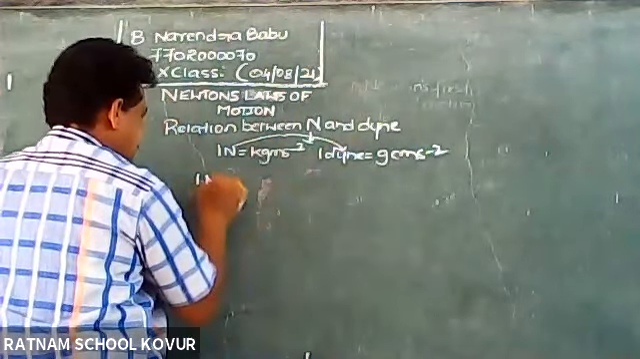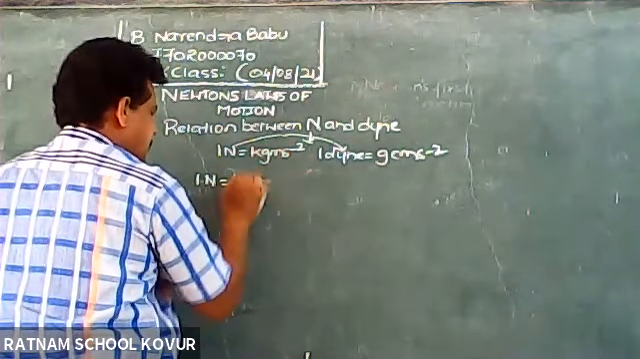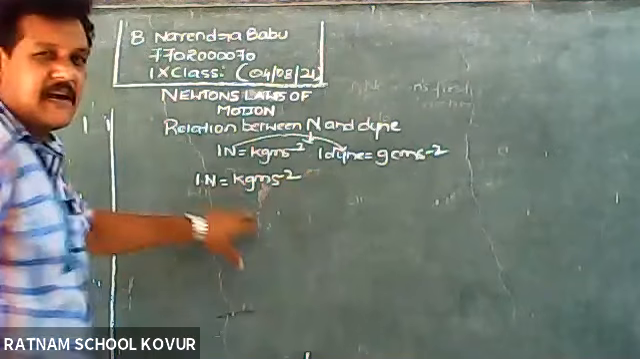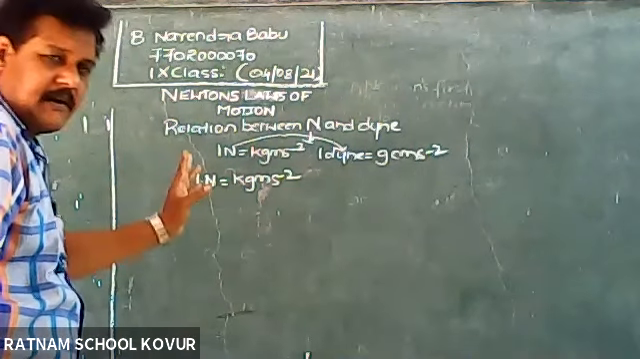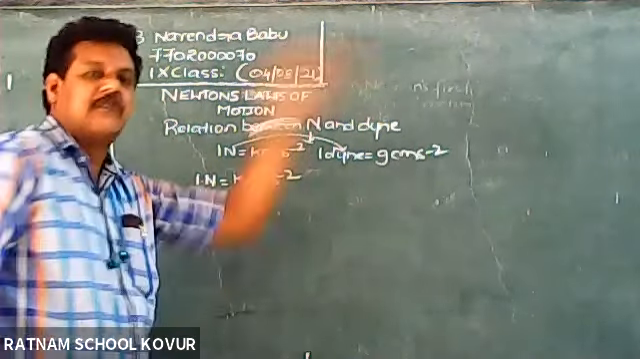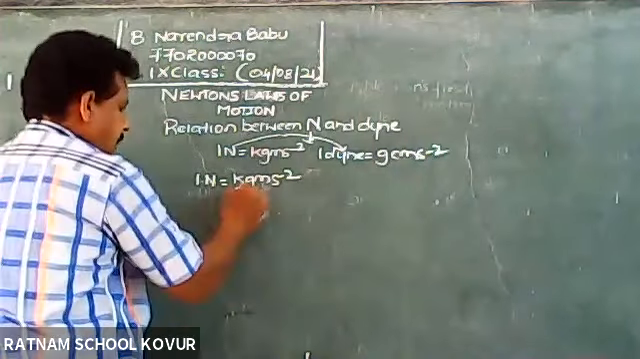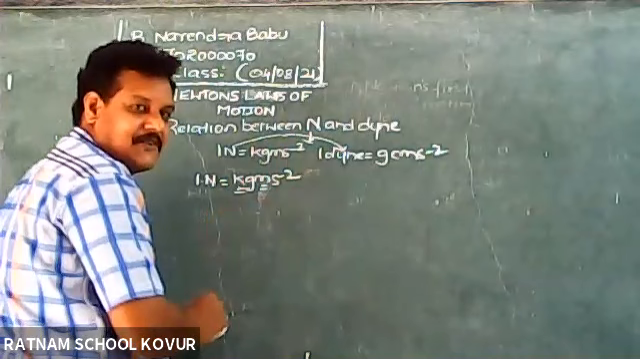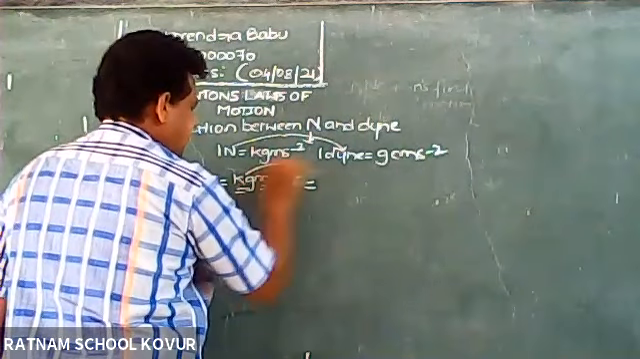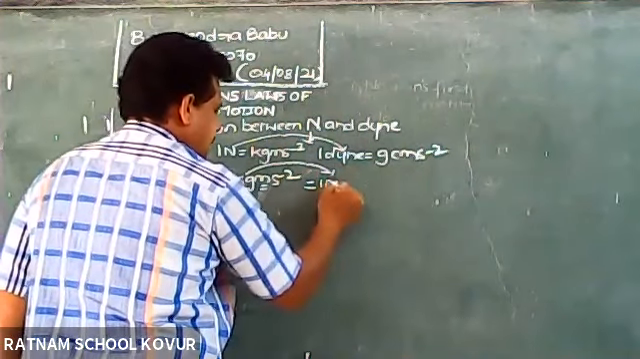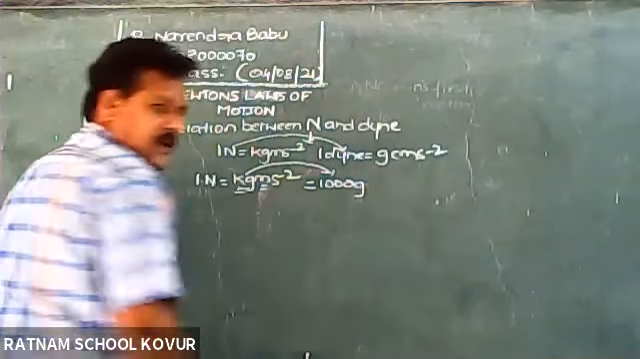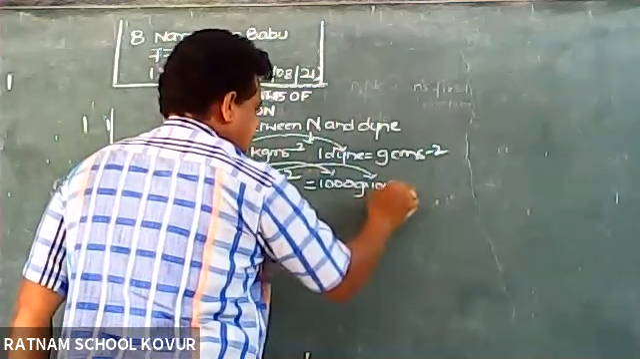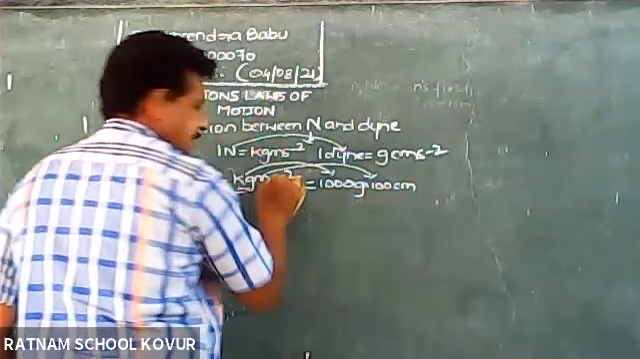We will start with 1 Newton, which is kg meter s power minus 2, all in SI units. I am going to convert these SI units into CGS units, so we have to replace each one. Kg I have to replace with grams. So 1 kg is equal to how many grams? 1000 grams. 1 meter is equal to how many centimeters? 100 centimeters. Here second is the same.